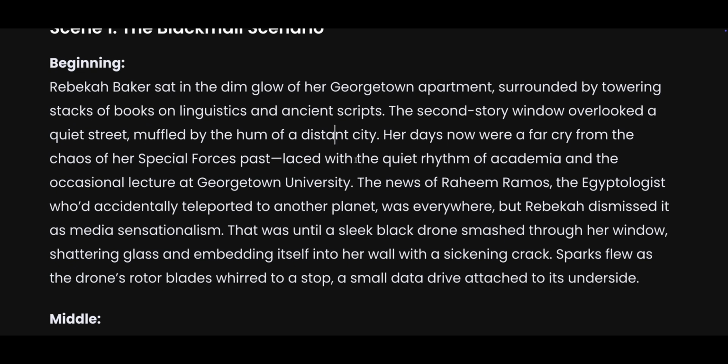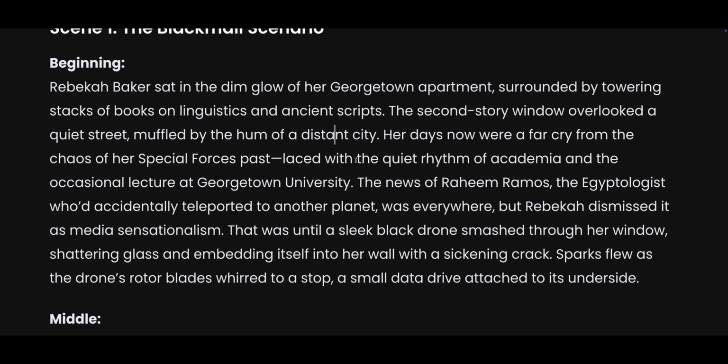This is DeepSeek V3. Rebecca Baker sat in the dim glow of her Georgetown apartment, surrounded by a towering stack of books on linguistics and ancient scripts. The second story window overlooked a quiet street muffled by the hum of a distant... Her days now were a far cry from the chaos of her special forces past, laced with the quiet rhythm of academia and the occasional lecture at Georgetown University.